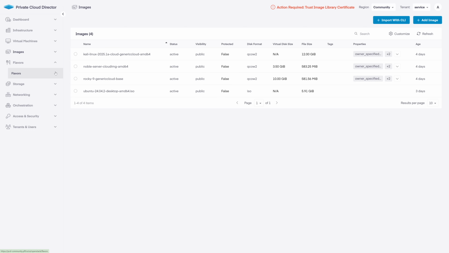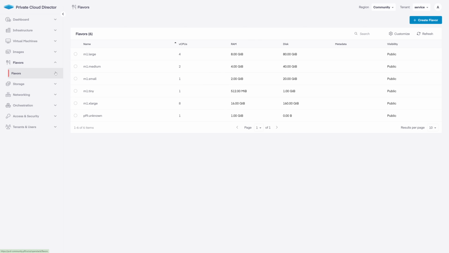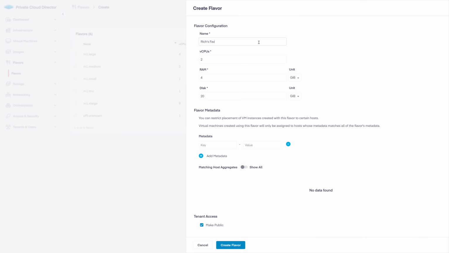Under flavors, you can define the predefined virtual machine sizes you want your users to be able to deploy in your private cloud. The flavors you see listed here are the defaults, but we can easily create our own by heading over to Create Flavor on the top right. We'll need to give our flavor a name, select the number of vCPUs the configuration will have, the amount of available RAM, and the size of the disk deployed. You can also customize metadata, match host aggregates, and make the flavor available publicly to all tenants on the system.